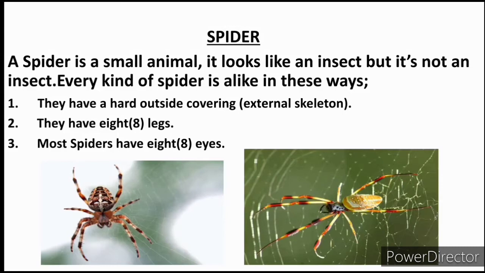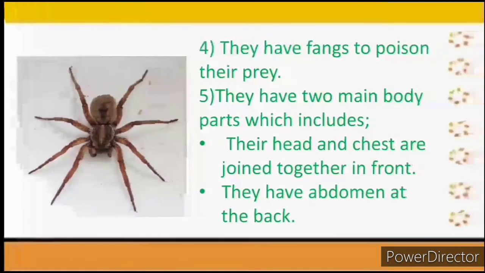Then number two, they have legs. Spiders have legs and they use their legs to crawl. And number three, most spiders have eyes. Most spiders, meaning not all of them, but most spiders you would see have 8 eyes. Now, number four, they have fangs to poison their prey.